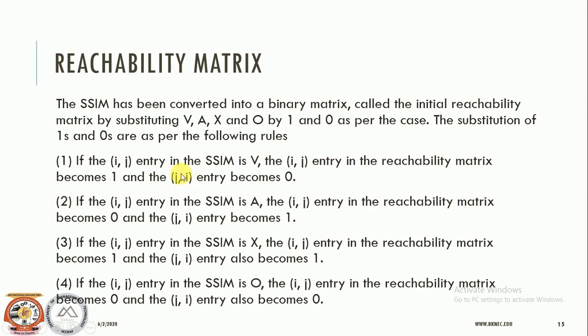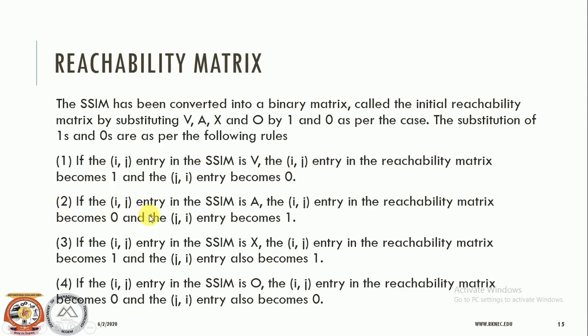but at the same time the ji entry will become 0, because i is related to j but j is not related to i. And if we are dealing with V, we should be careful that the entry should be marked for the i and j cross intersection but not in the j and i cross intersection, right? So the entry will be marked as 1 whenever there exists a relationship from i to j but not j to i. Since from j to i there doesn't exist a relationship, we need to mark 0 over there.